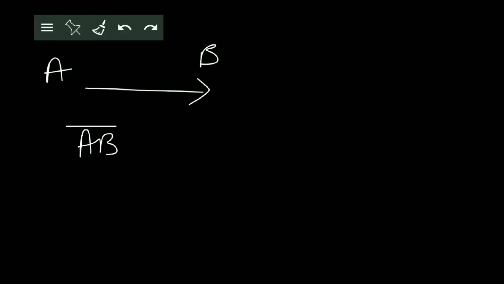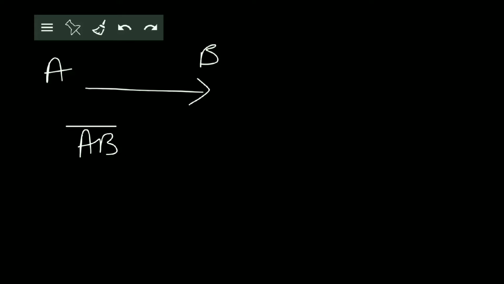Now, suppose we have a segment, say AB, and segment AB has a particular direction. Then we say that AB is a directed line segment. In other words, AB is an example of a vector. And this AB is read as AB with a horizontal line above it. So it is read as AB bar.